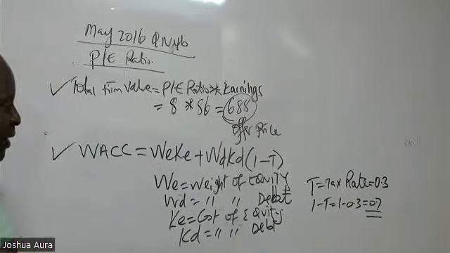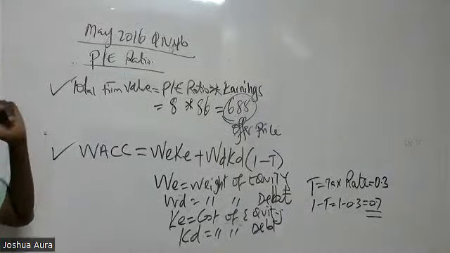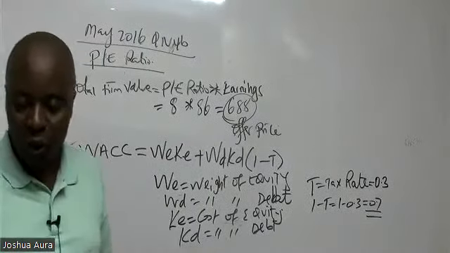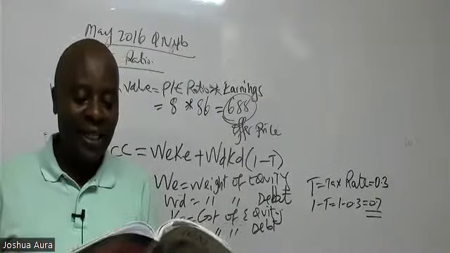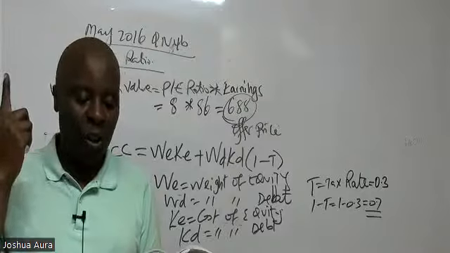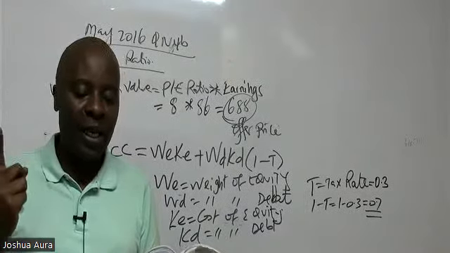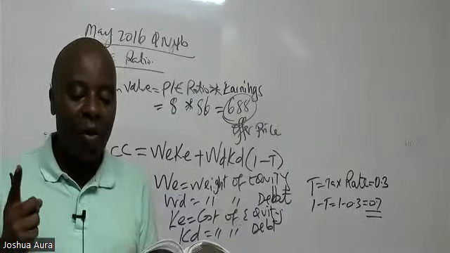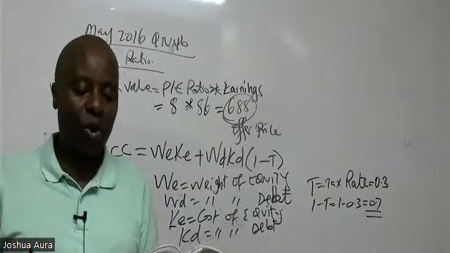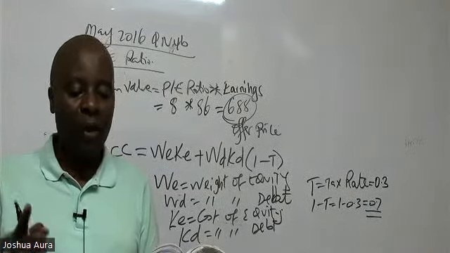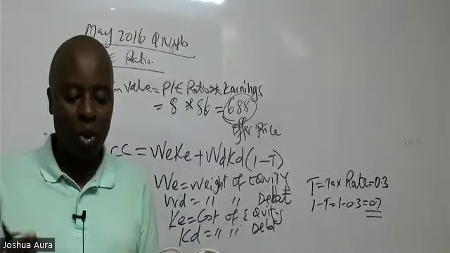Now, ladies and gentlemen, where do we get these weights from? Because here, the big thing will be the weights and the cost of equity. Great. Now, please go to the last paragraph. The last paragraph is so nice to me. They are telling me that if Huge Limited acquires Tiny Limited, it estimates that the gearing after the acquisition will be 35%, measured as value of debt as a proportion of the total equity.